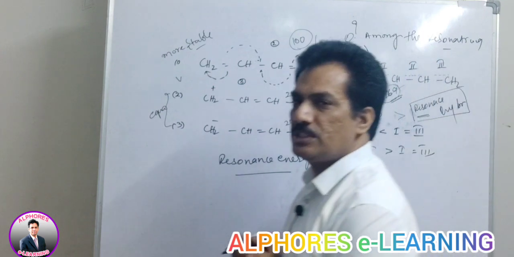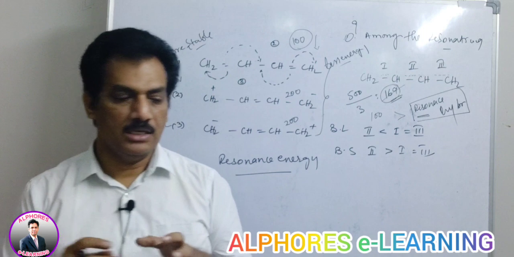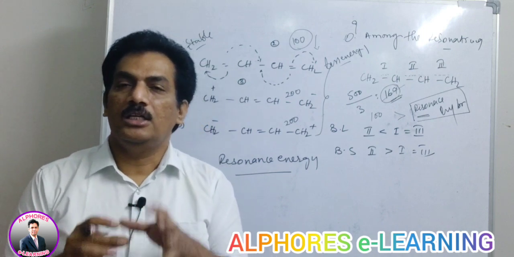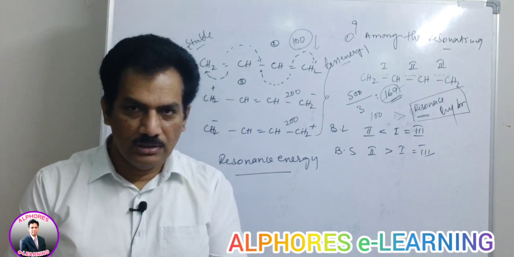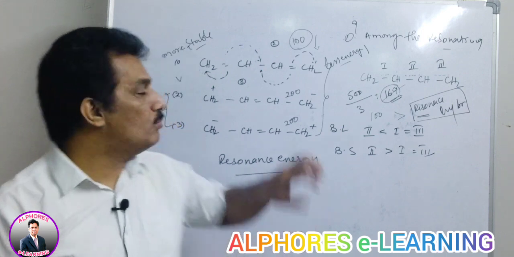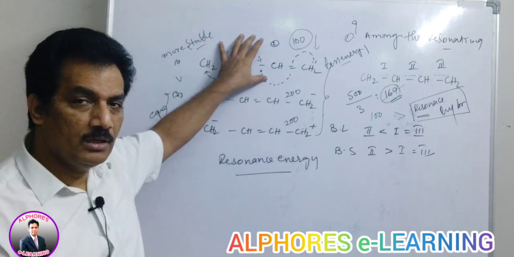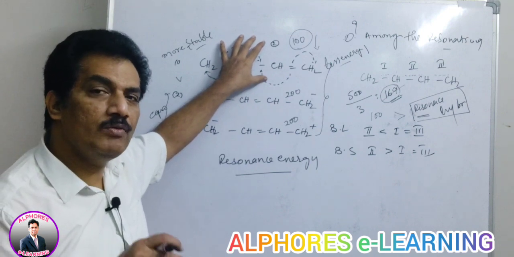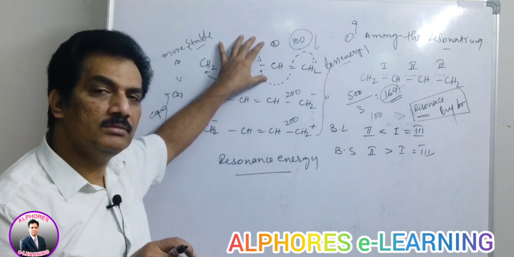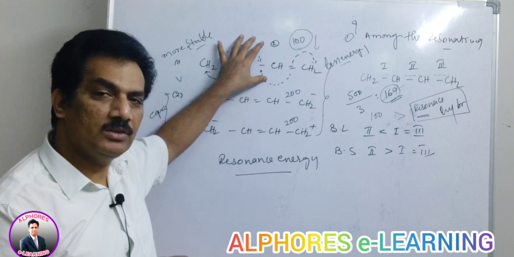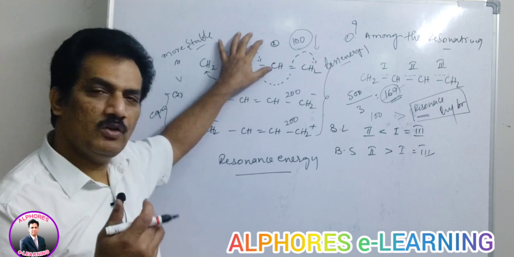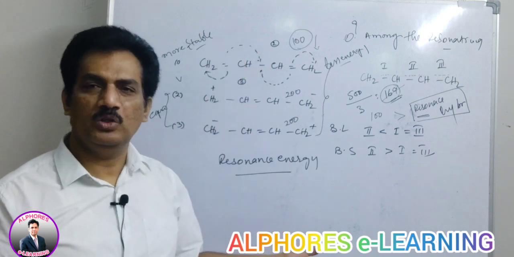It is a simple statement: the resonance hybrid is found to have energy less than even the more stable canonical form. This is the highlighted point. This is what we have to learn when we are going through GOC. Then only you can answer the questions. Without this knowledge, whatever you are by-hearting is of no use.